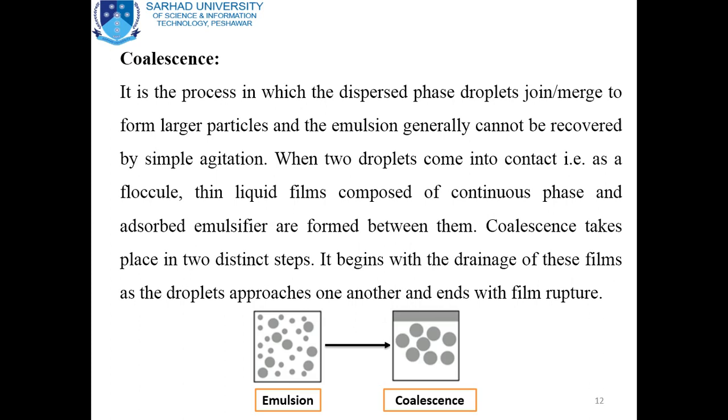Coalescence takes place in two distinct steps. It begins with the drainage of these films as the droplets approach one another and ends with film rupture.